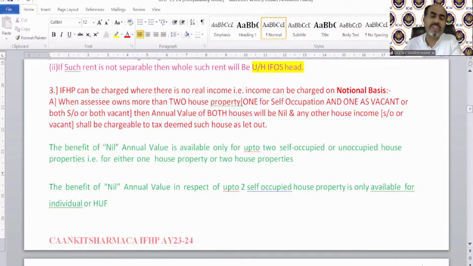Understand one thing, the law is very clear. Generally, the law is very clear about something. Like if you are going to fulfill those three conditions, generally, you have a house or a building.